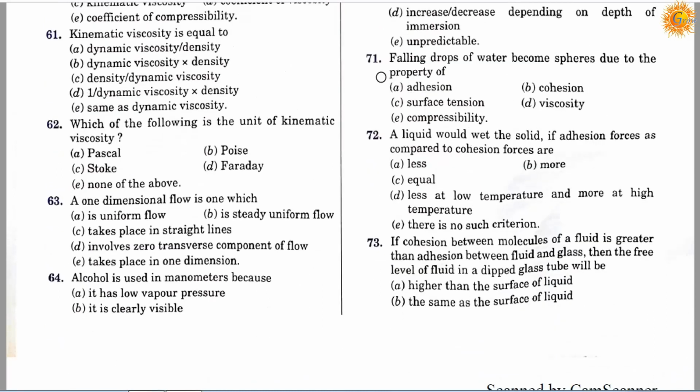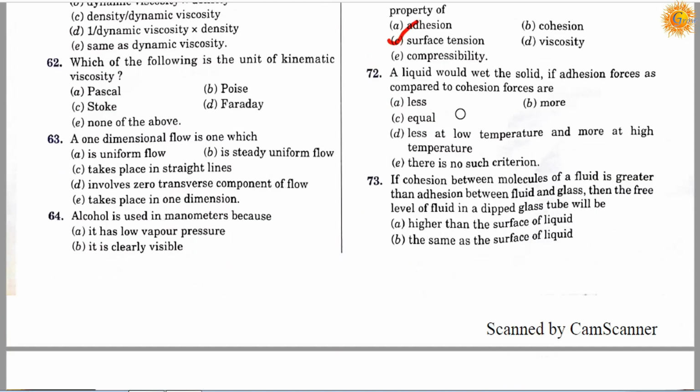Question number 71. Falling drops of water become a sphere due to the property of, option A, adhesion; option B, cohesion; option C, surface tension; option D, viscosity; option E, compressibility. So the correct answer is C, surface tension.